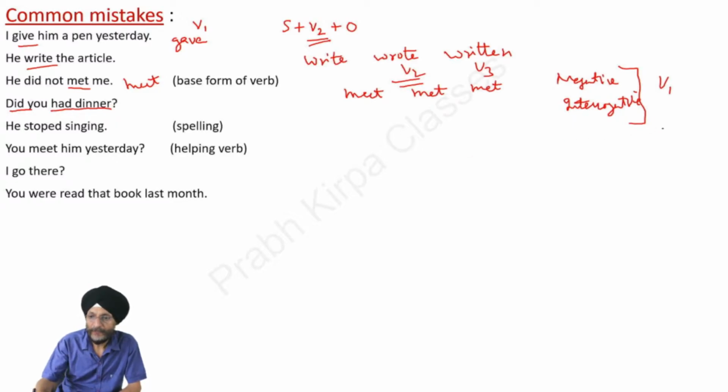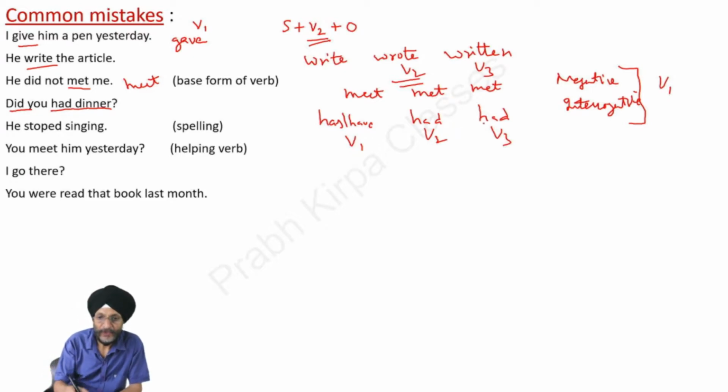As already told, in the case of interrogative sentences, we have to use the basic form of the verb. So the basic form of the verb is has, have, then had, had. This is the basic form, this is the second form, and this is the third form of the verb. So as with you, we have to use have. Did you have dinner? Next, he stopped singing. Here you will see stop becomes stopped.